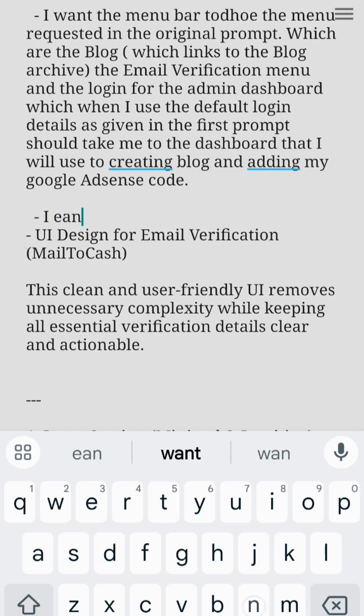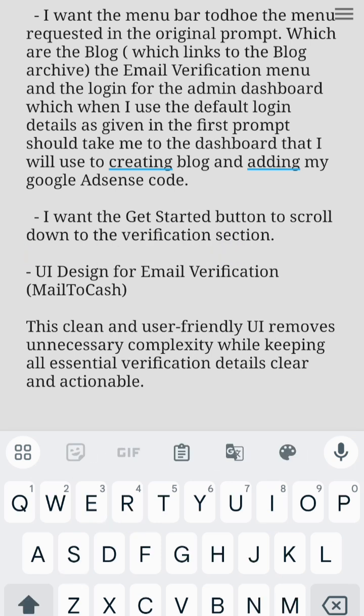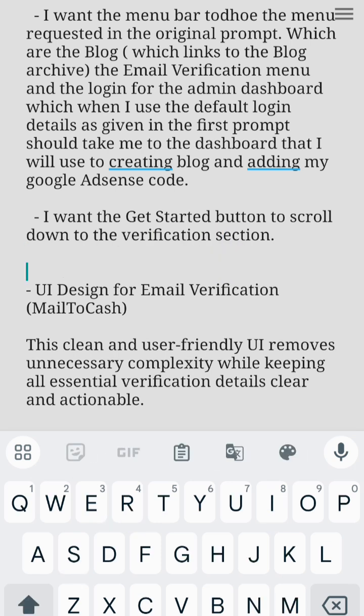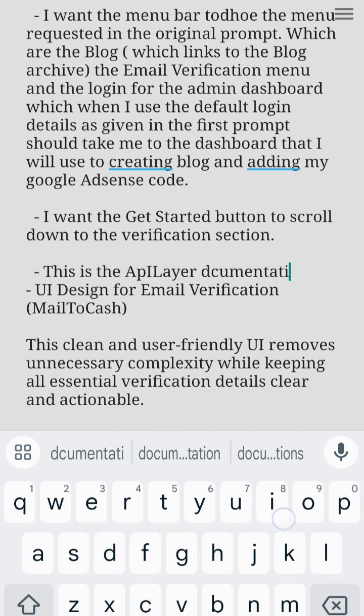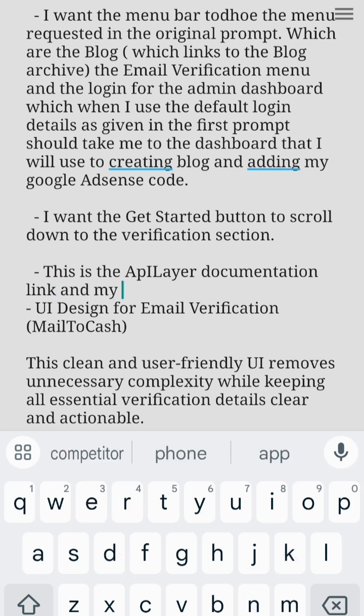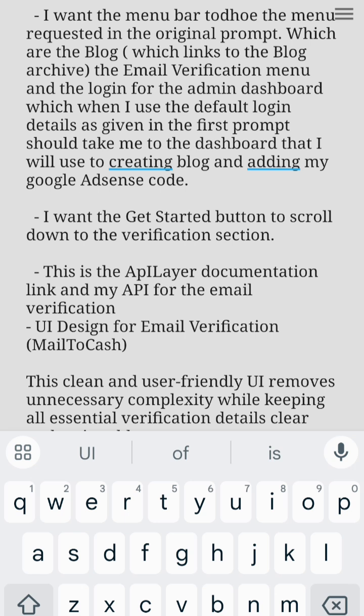Then I want the Get Started button to scroll down to the verification section, right? Another thing that I want to ensure is to add the API layer documentation link and my API for the email verification functionality.